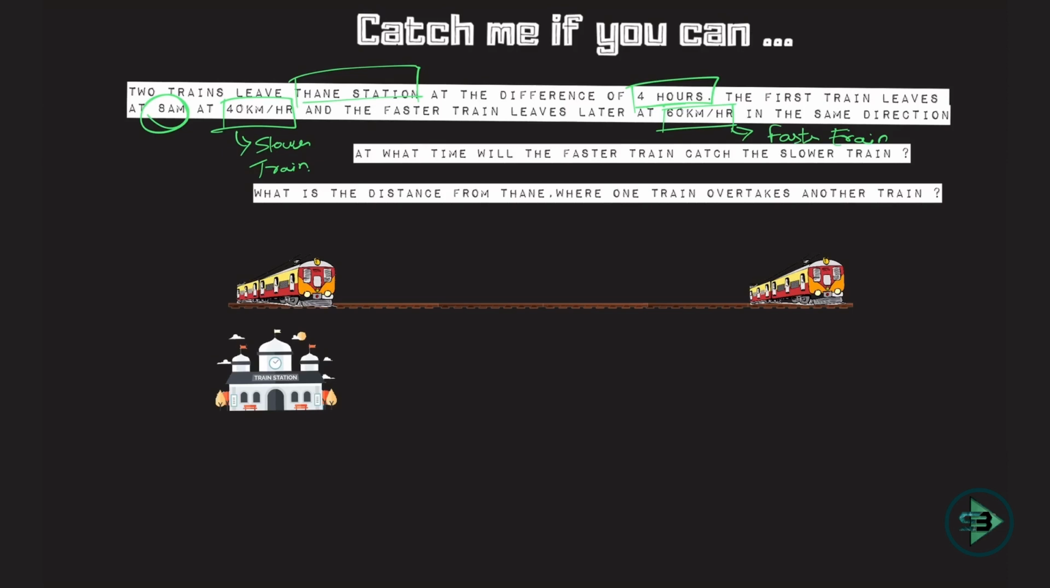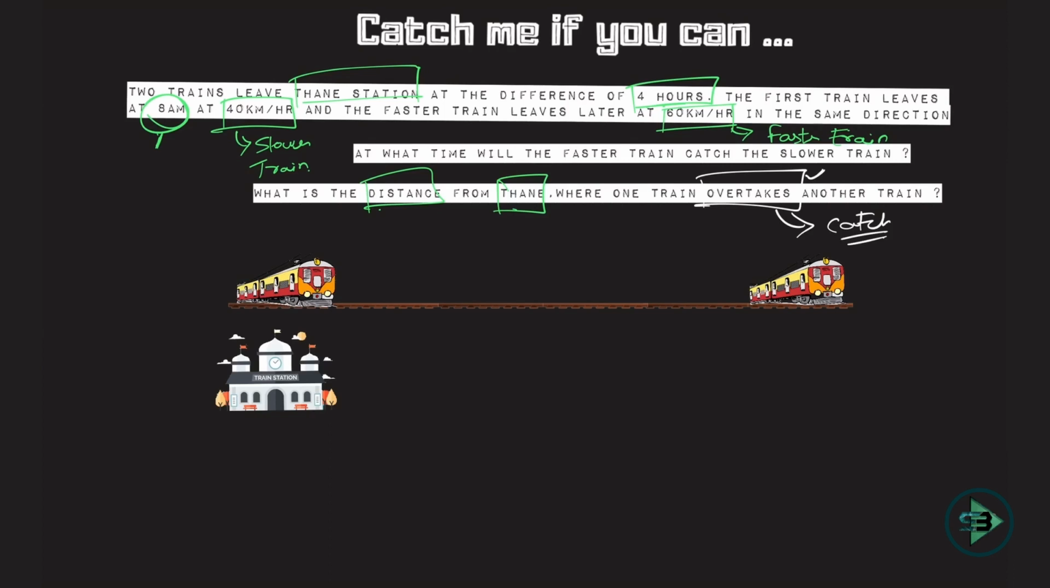The first train left at 8 am, right? Given this as a reference, when will the faster train catch the slower train? What will be the time of the day at that moment, and what is the distance from Thane? The train overtaking in this case is nothing but catching, because to find the overtake, you need to know the lengths of the two trains, which were not given. So all that you can find out in this case is when this train will catch the other train.